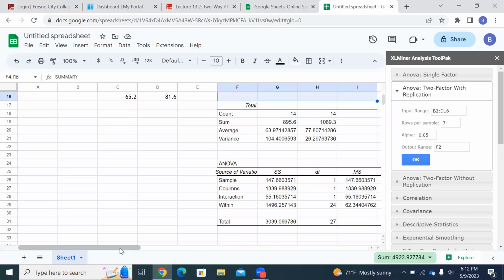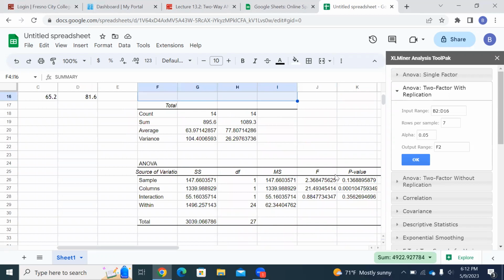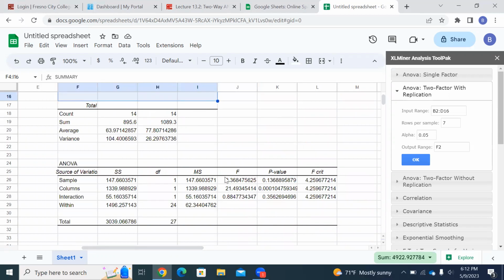So all we care about is go way down and go right, is these 6 numbers right there. That's all we're going to look at to answer all of our questions. The 3 F values, see how it says F right here? The 3 F values, and the 3 P values. Now, how do you know what they're for?